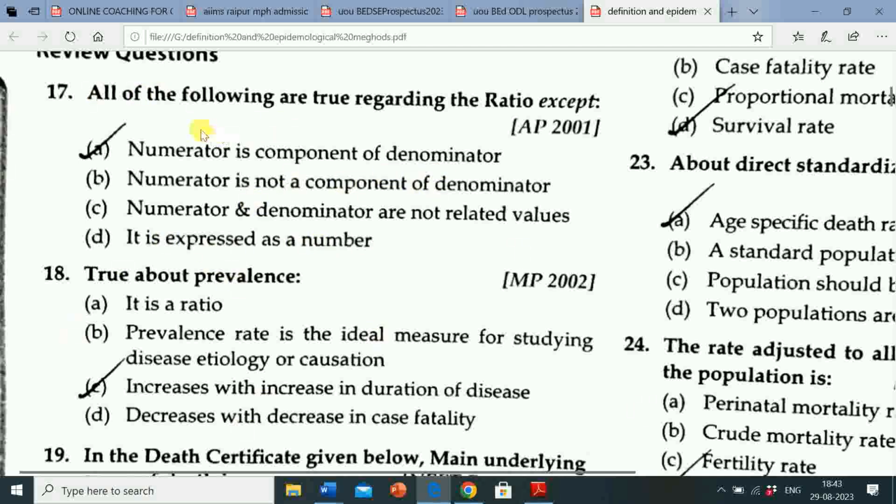So the question is, all the following are true regarding the ratio except numerator is component of denominator. This is not true regarding the ratio. And the other options, that is B, C, D: numerator is not a component of denominator, numerator and denominator are not related values, it is expressed as a number. These all are true regarding the ratio.